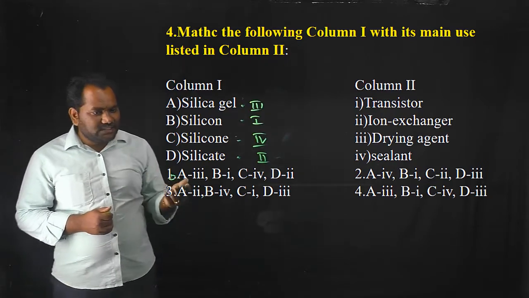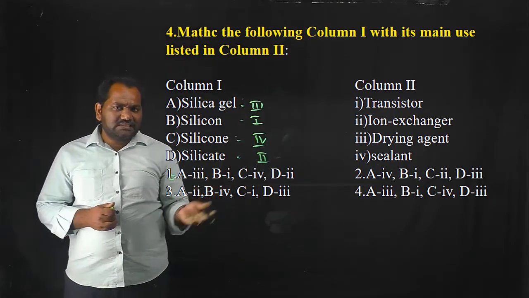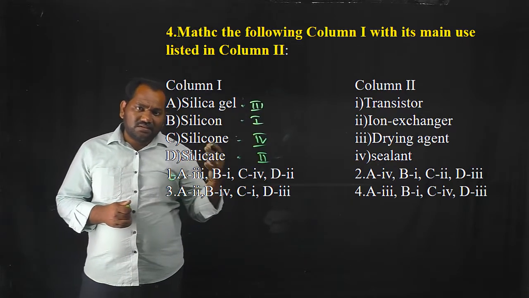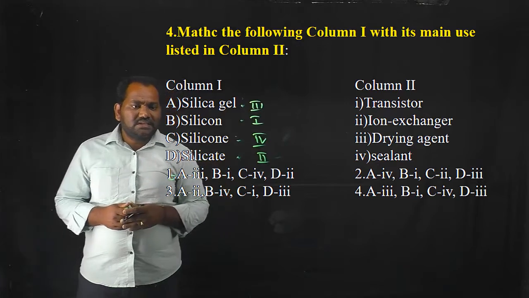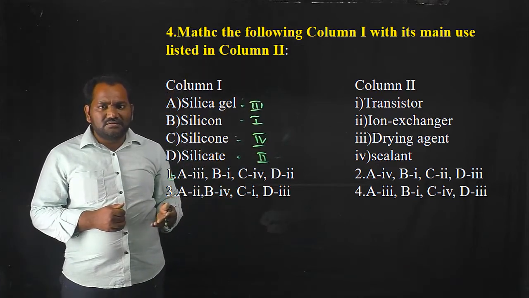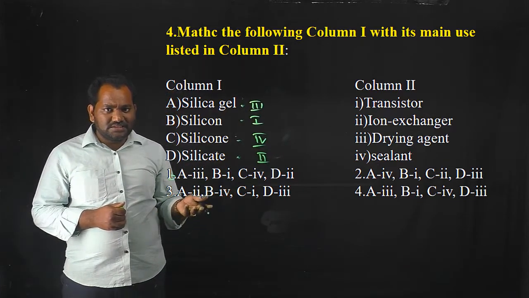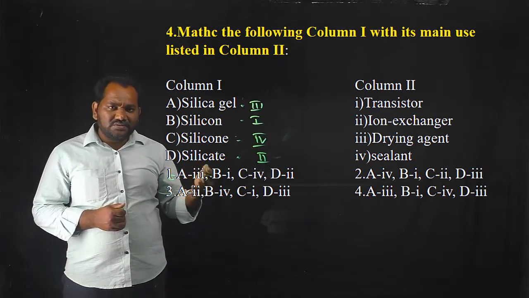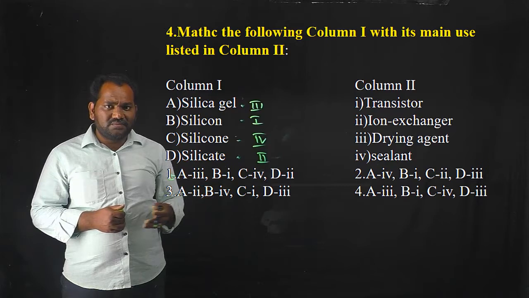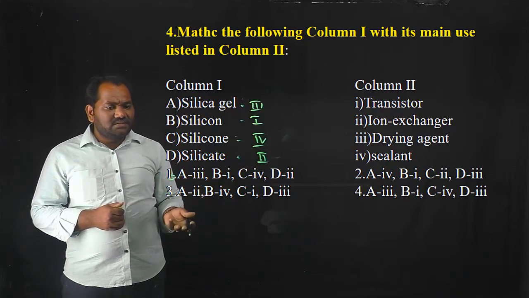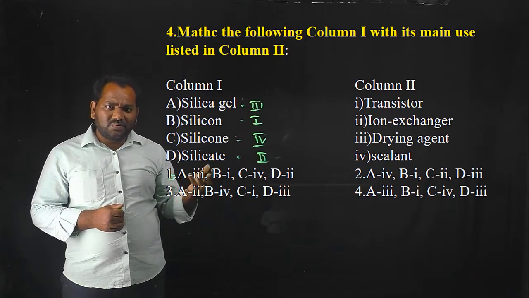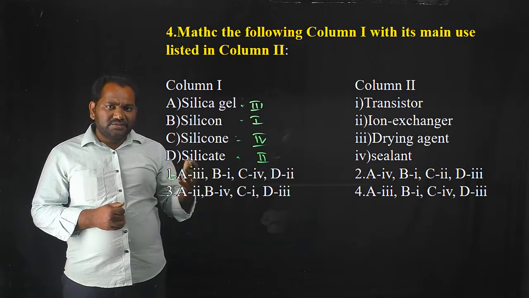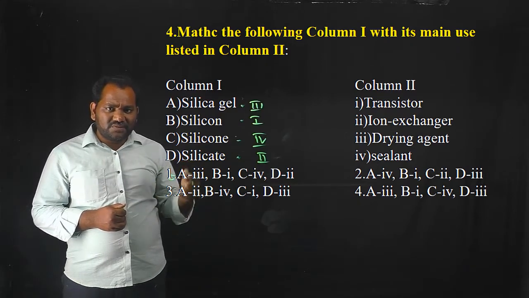Silica gel is famous for the chromatography technique as well as a drying agent. Silicon and germanium are the best examples of semiconductors, used in manufacturing of transistors. Silicone is a type of polymer rubber, used as a sealant and in manufacturing of tires and tubes.